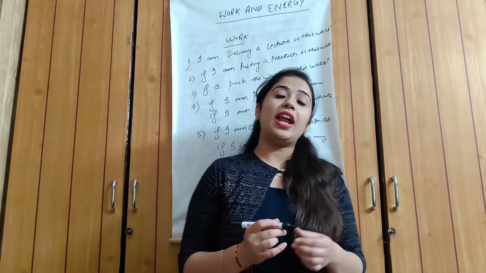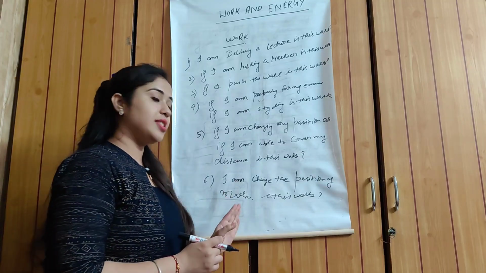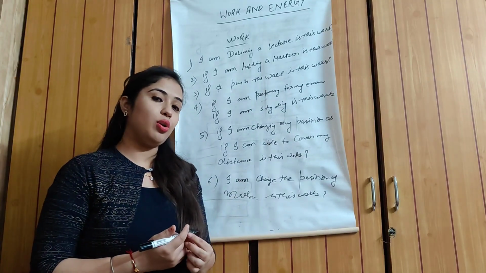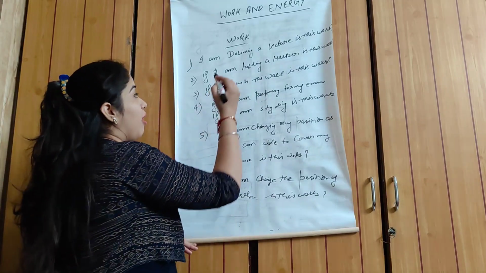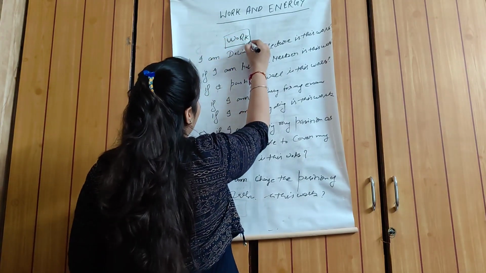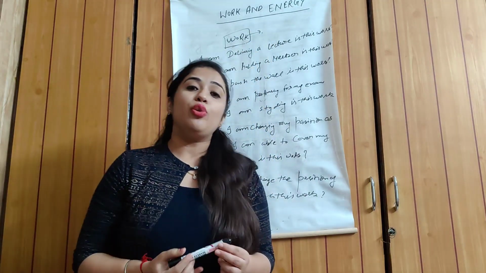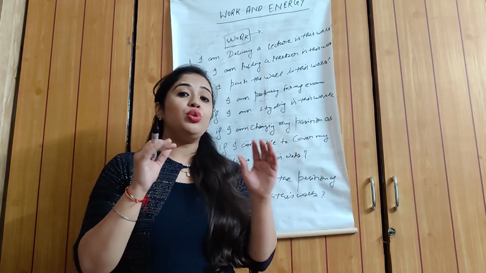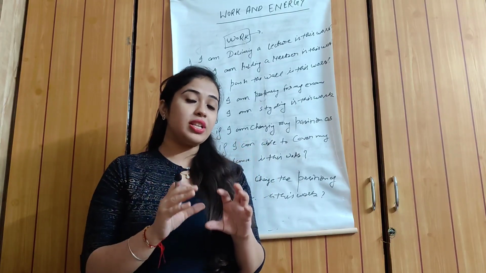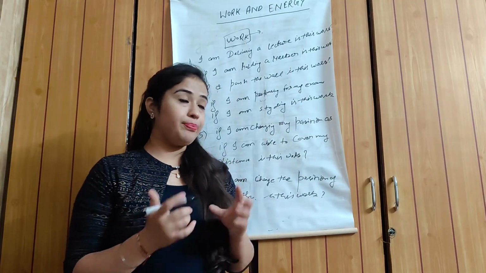So students, here I wrote down the 6 examples. From these 6 examples we can understand the concept of work. Firstly, what is work? The scientific definition of work is that when you apply a force and some displacement occurs, then work is done.